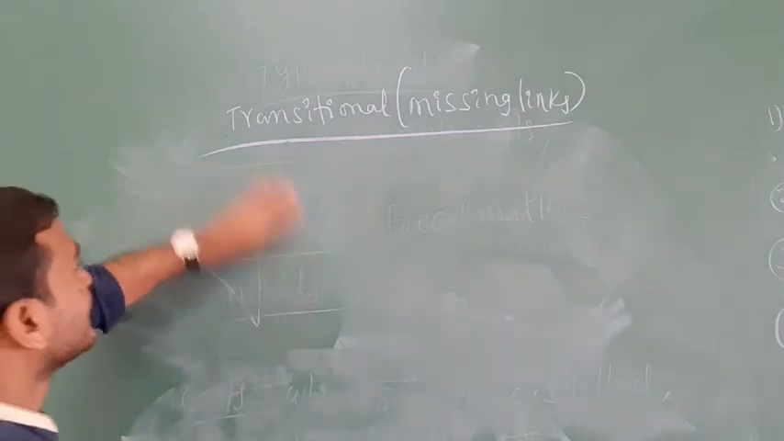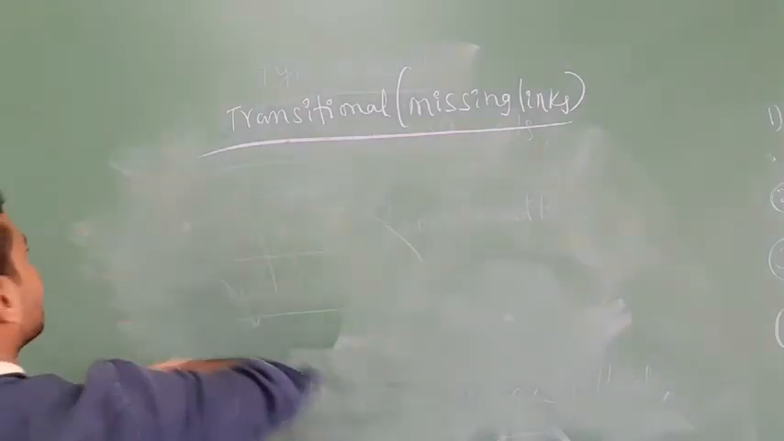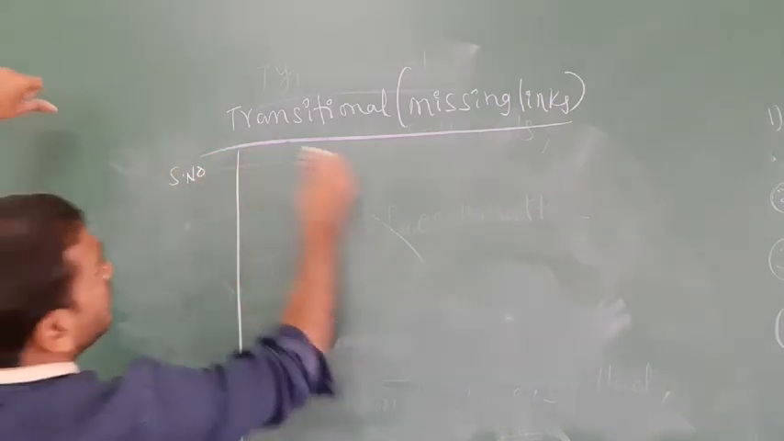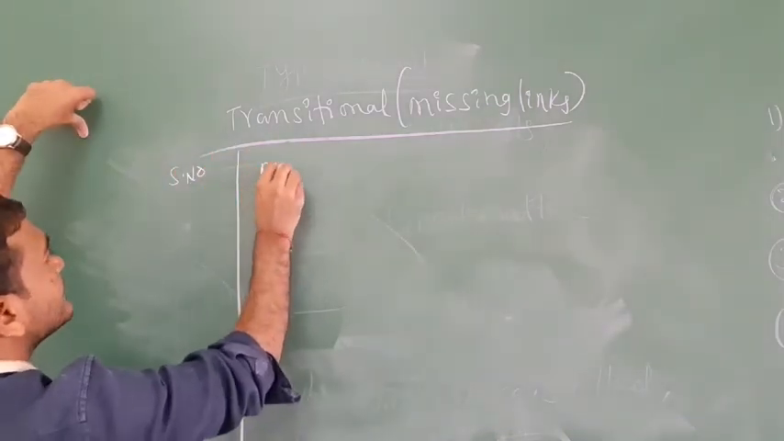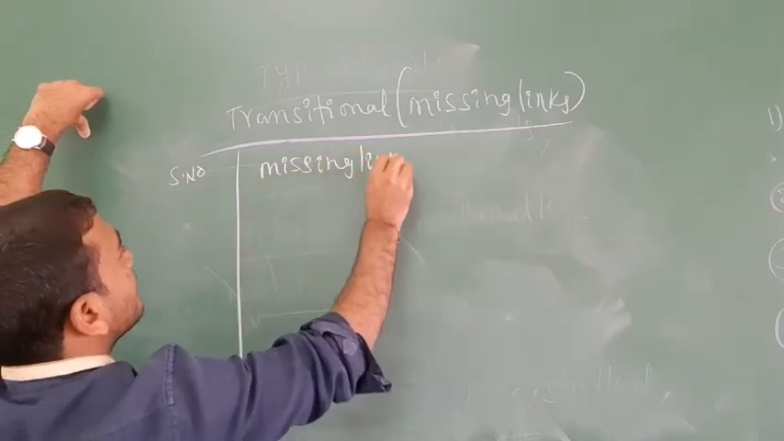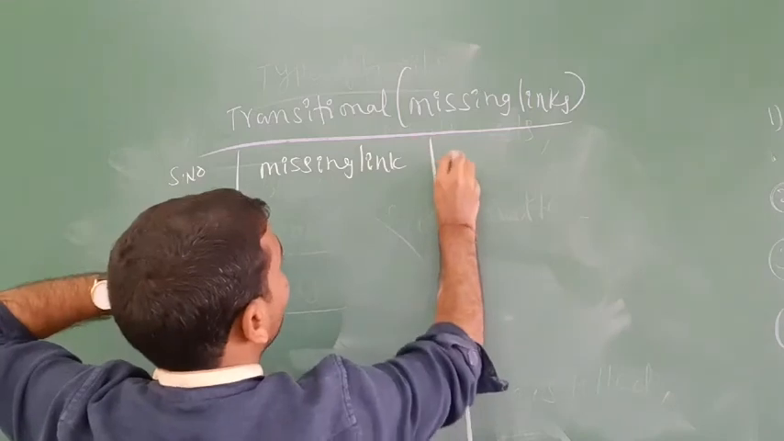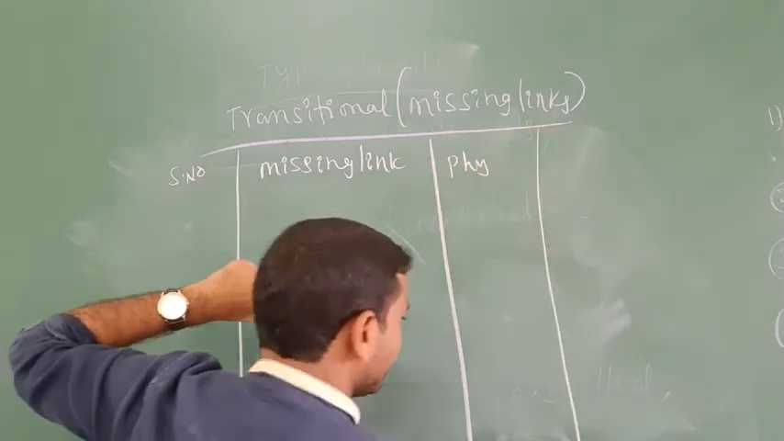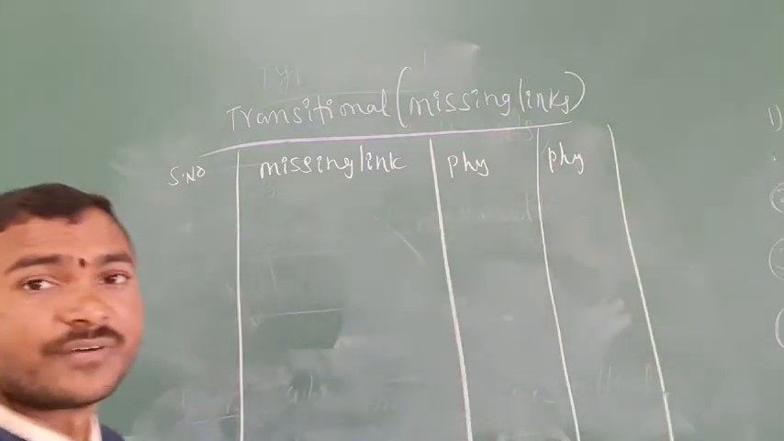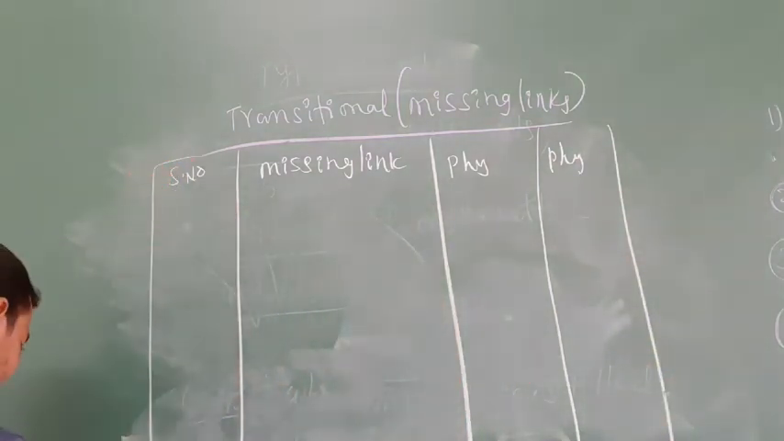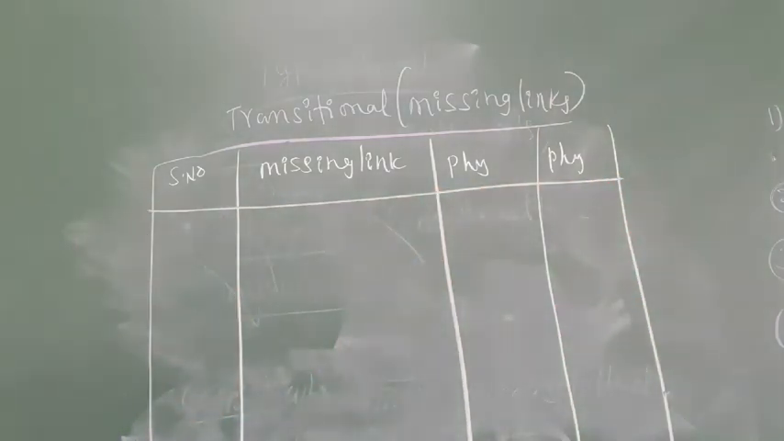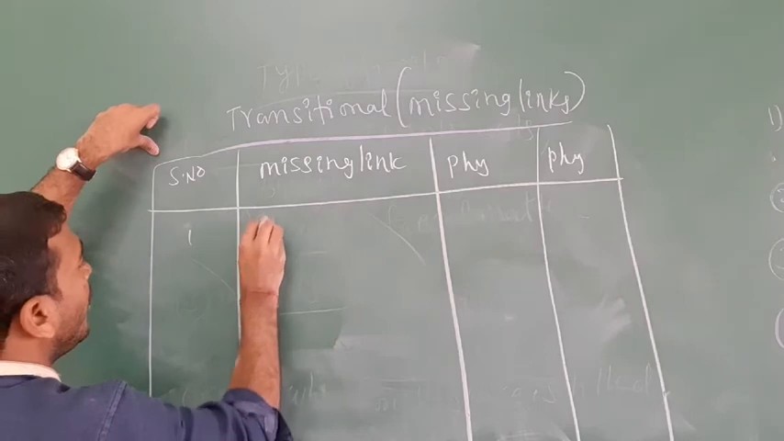See here, for the missing links there are forms. For example, serial number, the name of the missing link, then the phylum. Like this, one by one, we are going to discuss. The first one is Archaeopteryx.